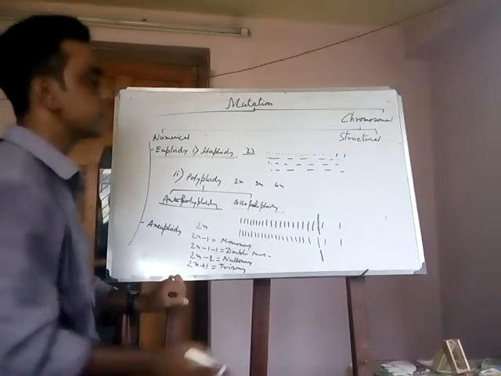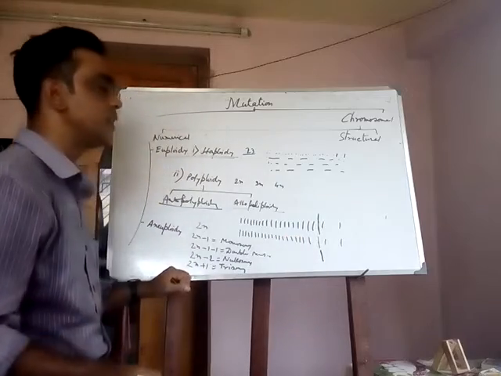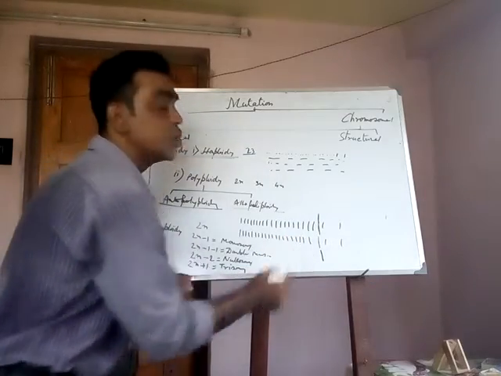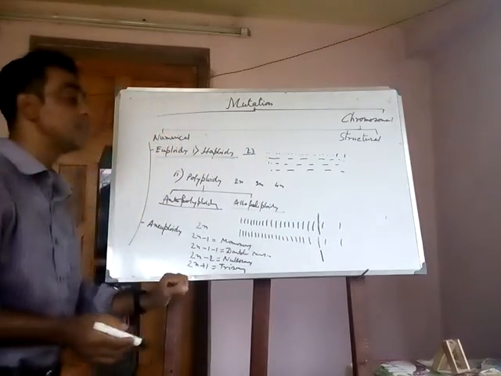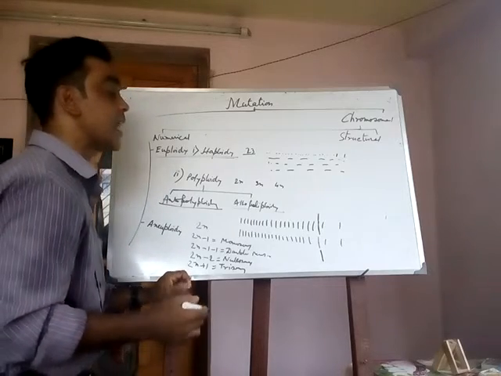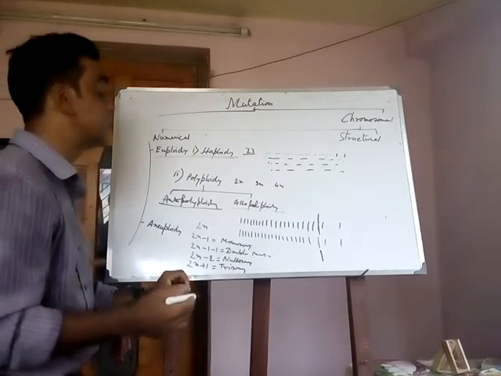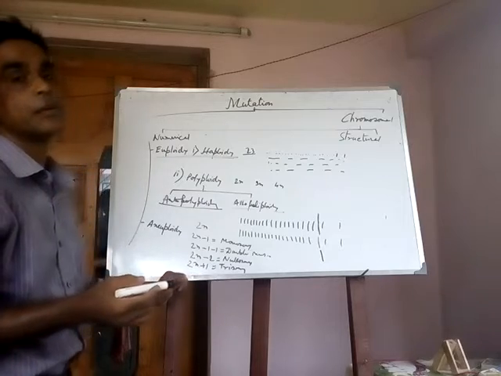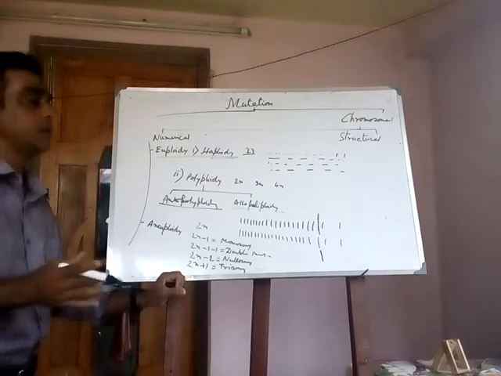I will discuss trisomy. Trisomy is a syndrome. What is a syndrome? A syndrome is the genetic appearance of a genetic disorder in organisms.